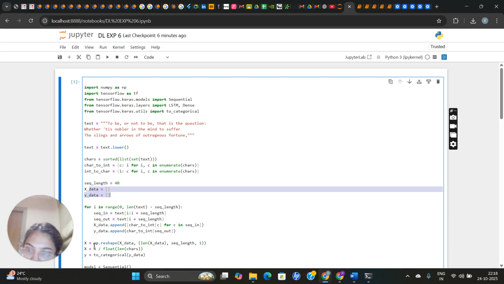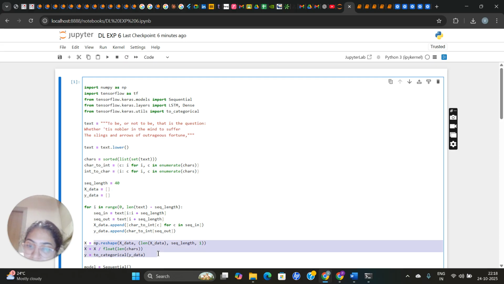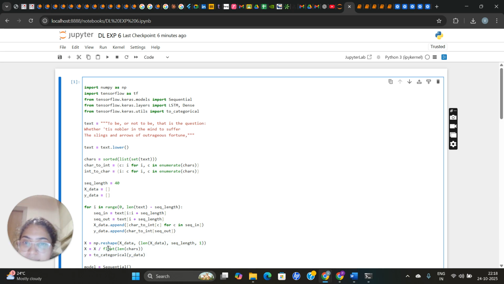And here we are reshaping the data. np.reshape is because LSTM expects input shape of samples, time steps, and features. So samples here is the len of x data, and time steps is the sequence length 40. Here we are dividing by len chars to normalize the values between 0 and 1. And to categorical will convert outputs to one hot vectors. Like if five characters exist, the output b will be 0 1 0 0 0.